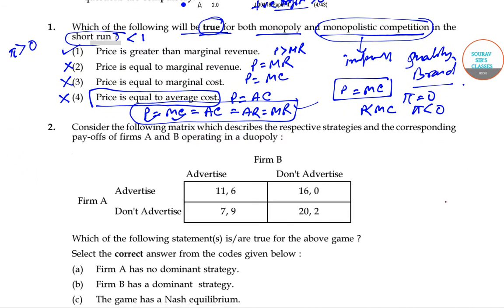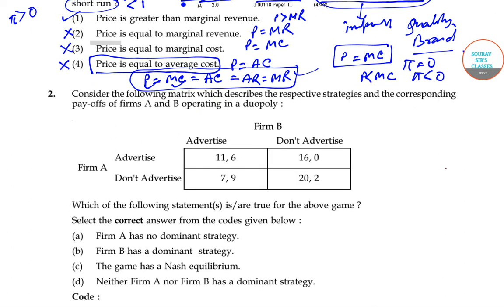Now this question is a classic example of game theory. Now what is game theory? Game theory is a situation where a person or a seller makes decisions. Remember that game theory is not applicable all the time in case of selling something.